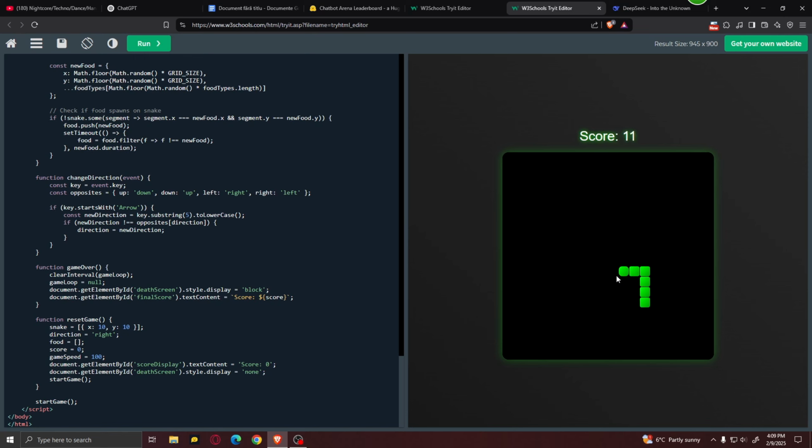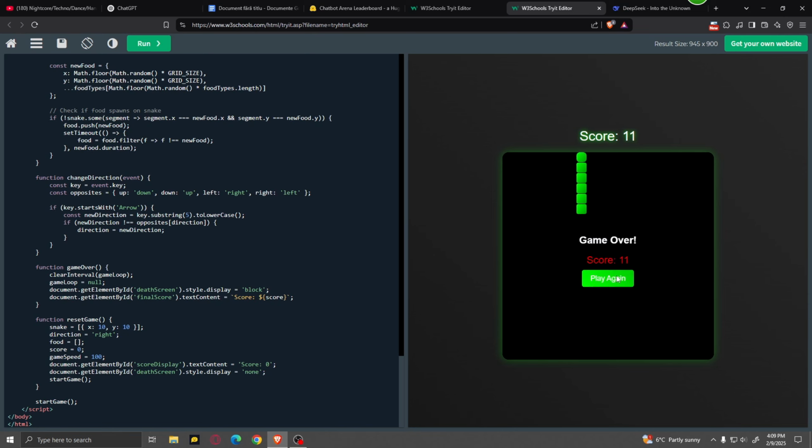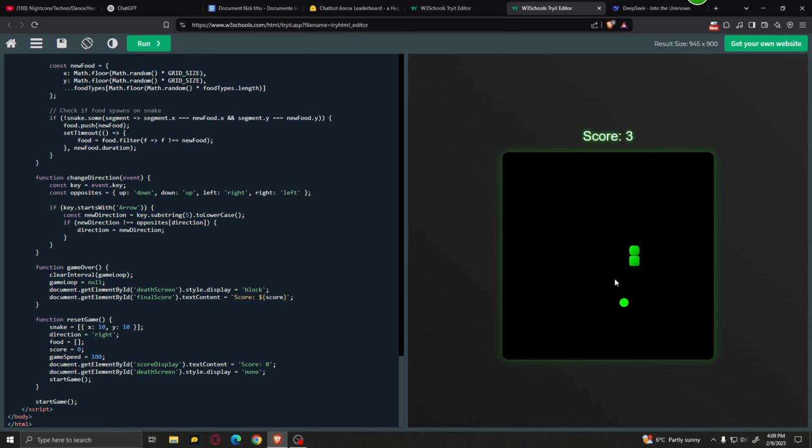Okay, so for some reason, at some point it stops adding new food to the game, and this way there's nothing left for me to do aside from hit my head against the wall. But at least it works. And now the food just disappeared. Okay, so it's not great, definitely not quite what we were looking for, but at least it works.